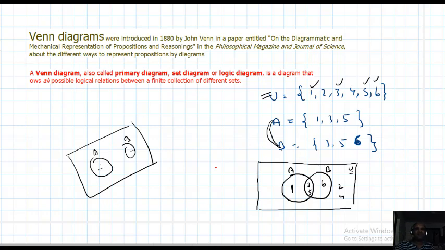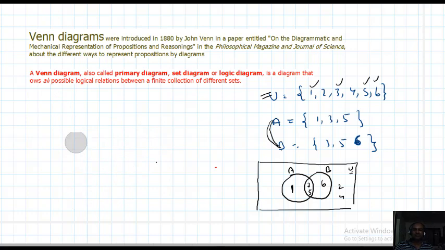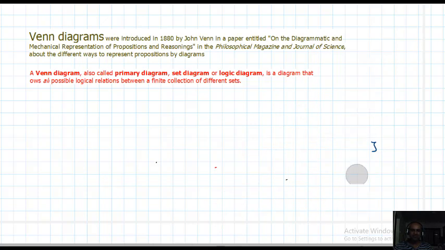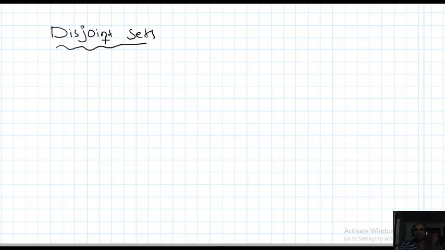Here I want to define disjoint and non-disjoint sets. Disjoint means they won't join; the circles won't join.